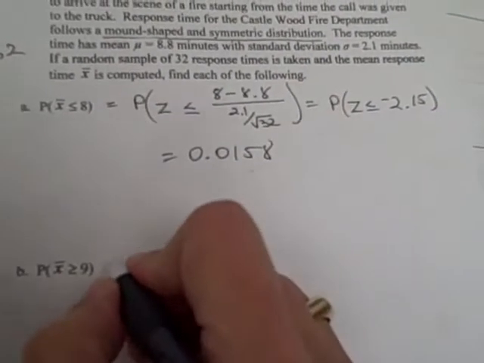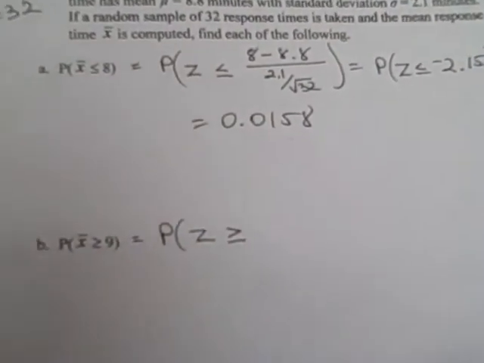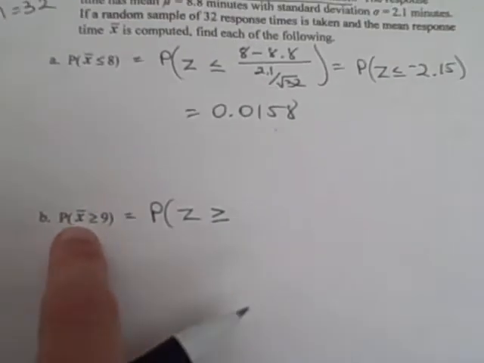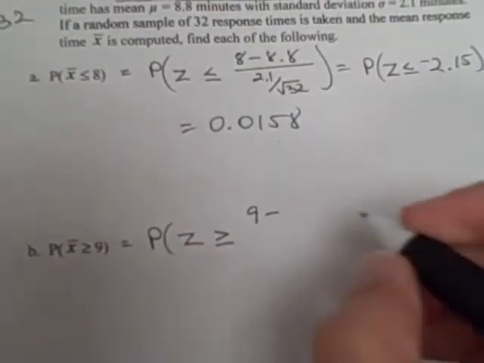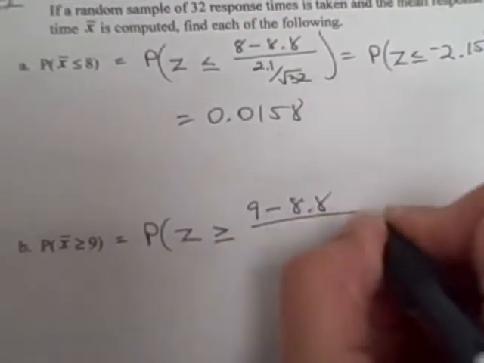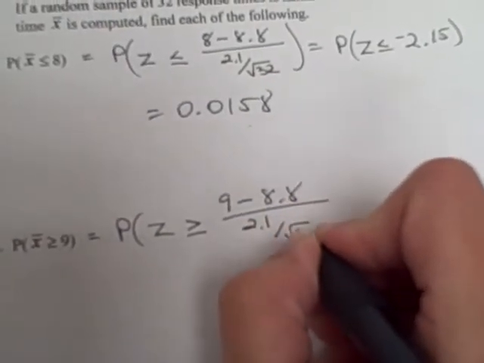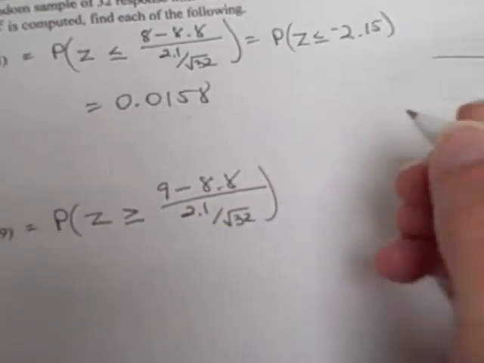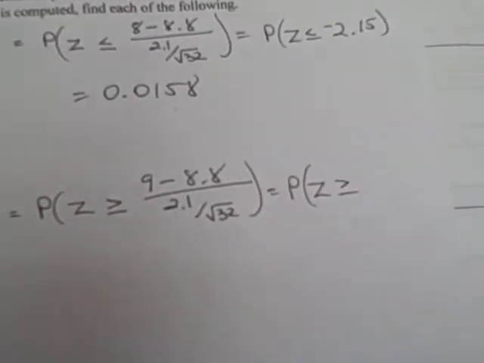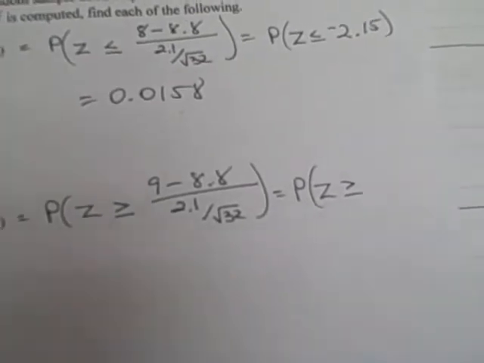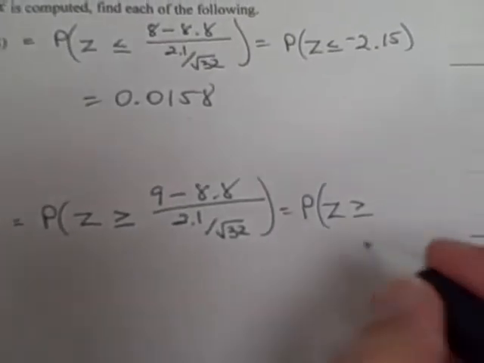Okay? All right. The probability that z is greater than or equal to. All right, we're looking at a probability of an x bar, so we're going to use our x bar, 9 minus mu, 8.8, over sigma divided by the square root of n. So 2.1 divided by the square root of 32. So this is the probability that z is greater than or equal to 0.54.